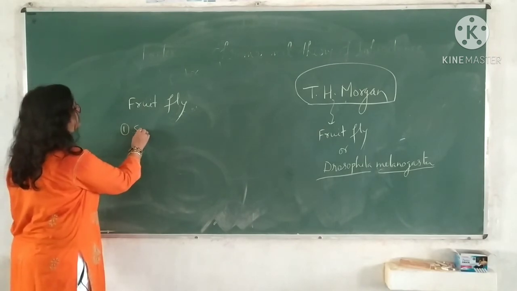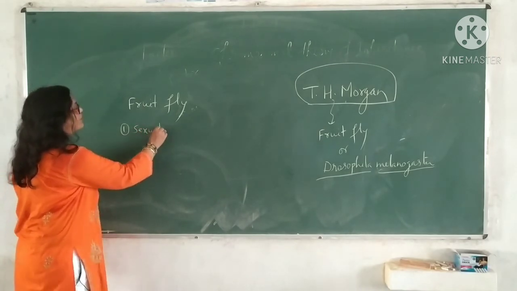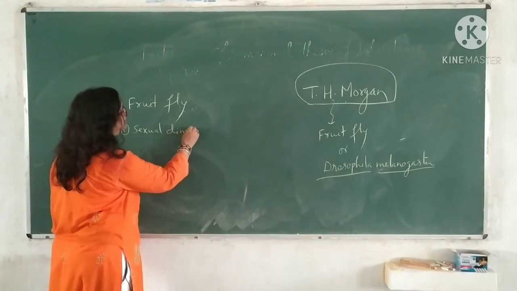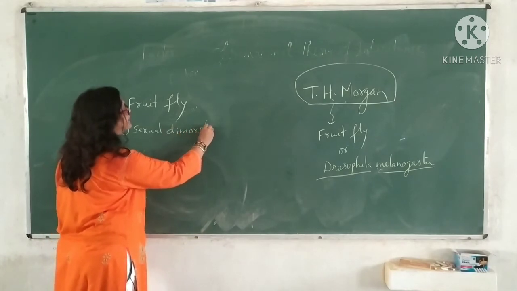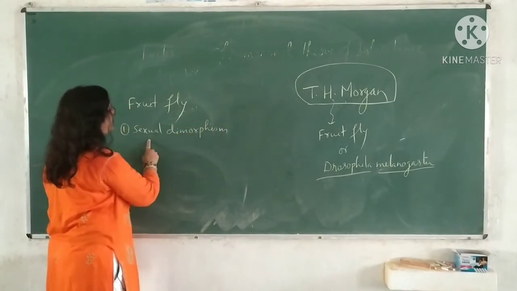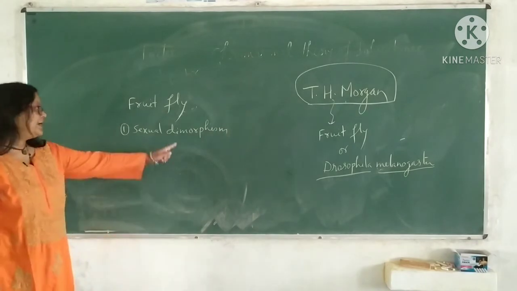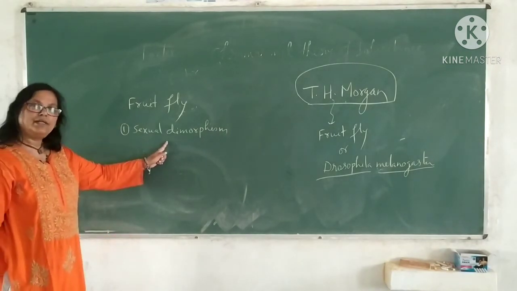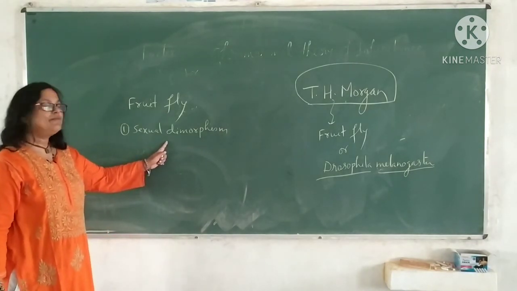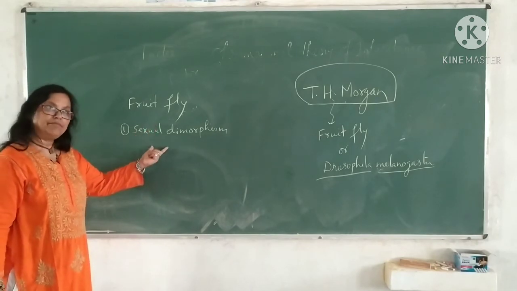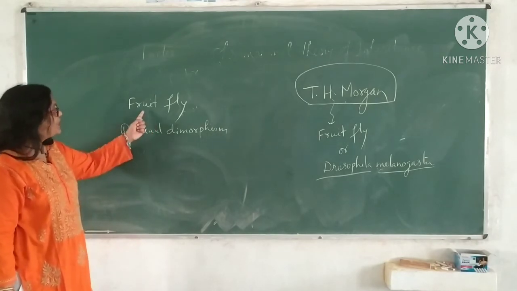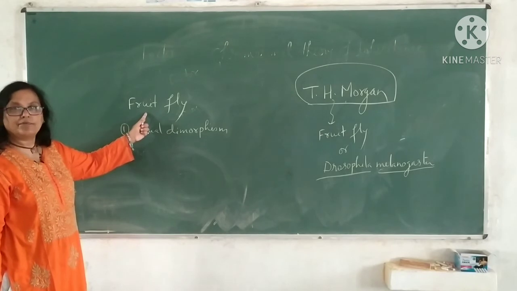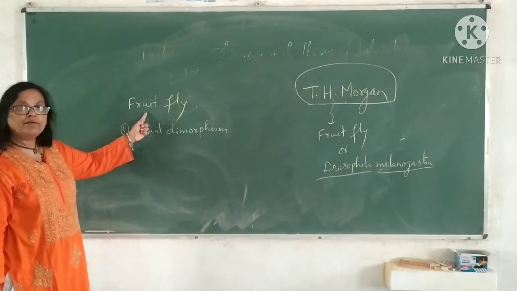There is a term, sexual dimorphism. I told you in the first unit, it means male and female can be identified externally. The same happens in the case of the fruit fly, Drosophila melanogaster.